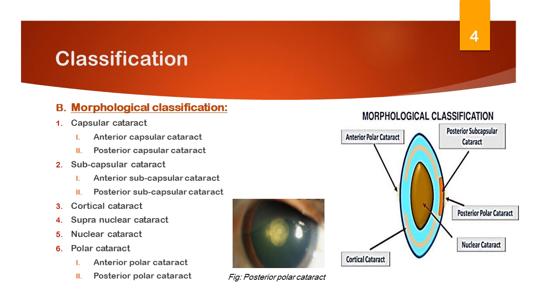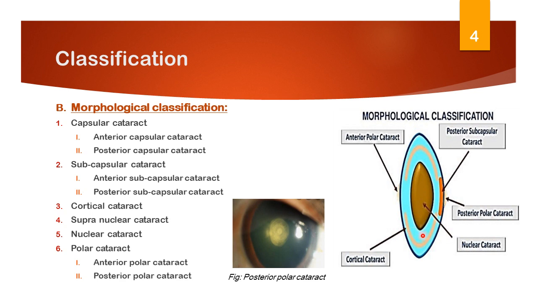Morphological classification. Capsular cataract involves the capsule: anterior capsular cataract and posterior capsular cataract. Subcapsular cataract involves the superficial part of the cortex just below the capsule: anterior subcapsular cataract and posterior subcapsular cataract.